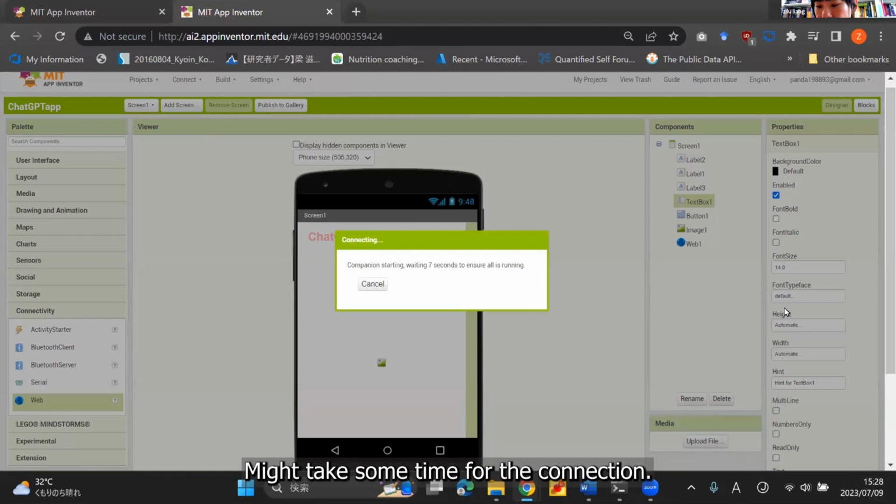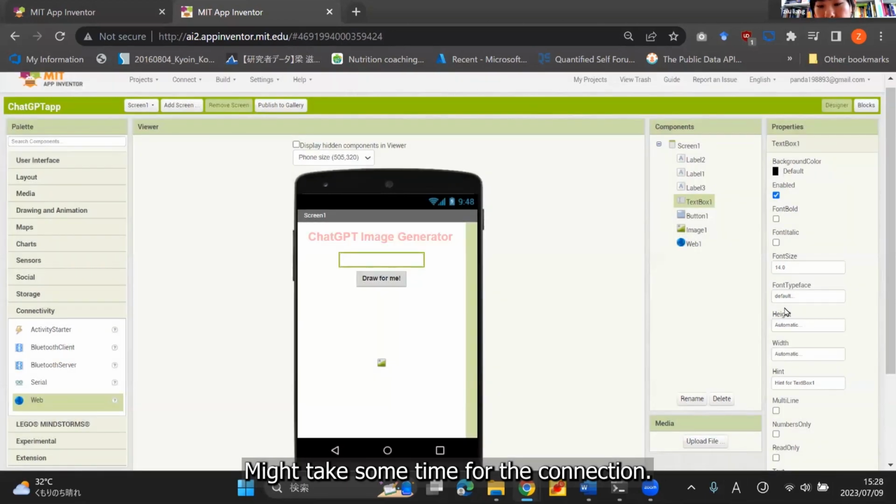It takes some time for the connection. All right, as you can see here, please look at the camera. You can see the user interface is shown on my device, right?